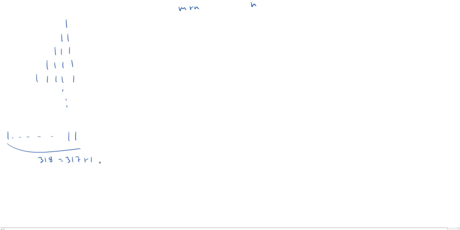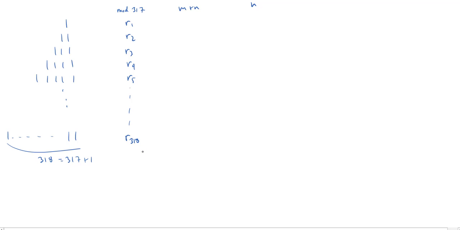And what I know is that each one of these I could reduce modulo 317. Oops, let's try that again. Modulo 317. And when I do, I'm going to get some residue, right? We'll call this maybe R1, and this could be R2, and R3, and R4, and R5, and so forth. And this last one will be R318.